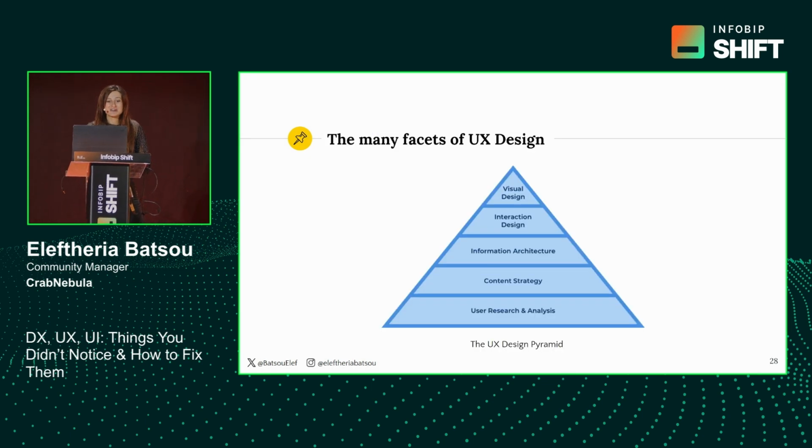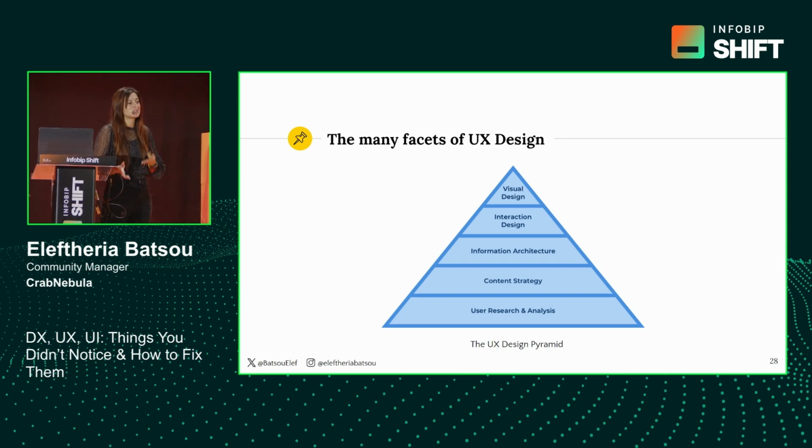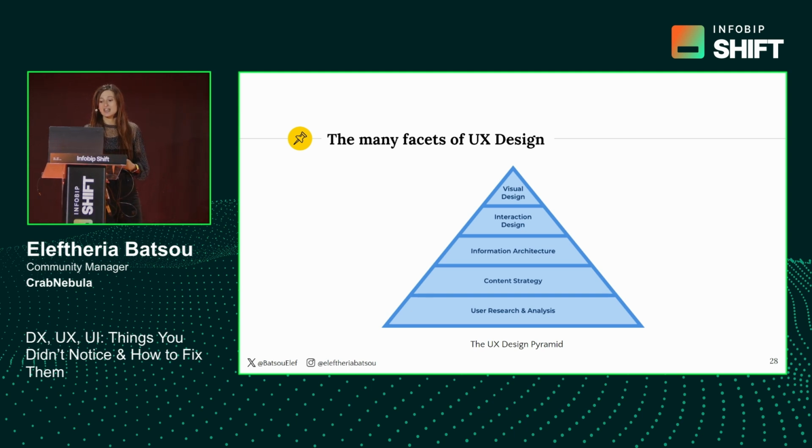OK, so the many facets of UX design. Here I have a pyramid of the things that a UX designer may do. I will start from the bottom to the top. So we have things such as user research and analysis, content strategy, information architecture, interaction design, and visual design.